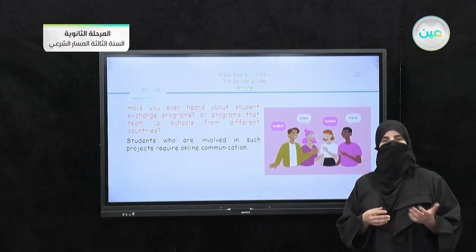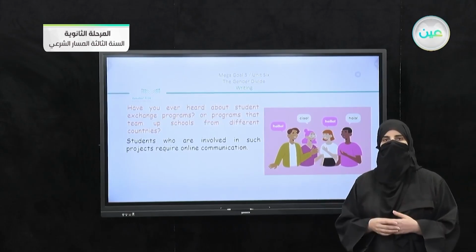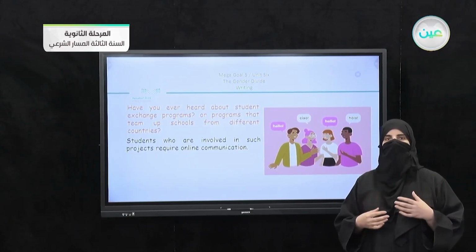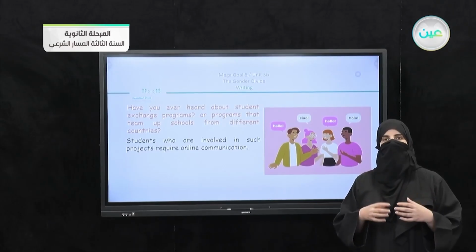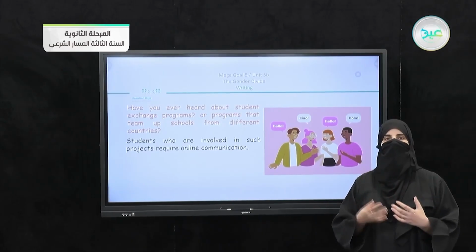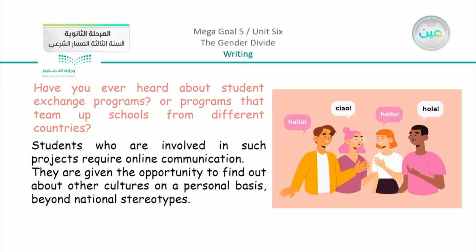So you can communicate with a school in Europe, for example, or in America, or in any other part of the world. So once you have the idea that you are communicating with someone who is not of the same culture, you will be able to write or describe the way to communicate with these people. They are given the opportunity to find out about other cultures, and this is the basic part, that we are studying the other culture, getting to know something besides our own culture.